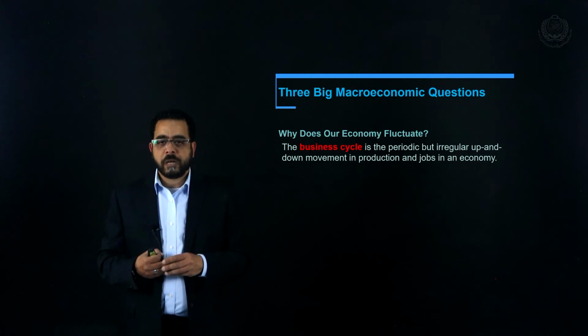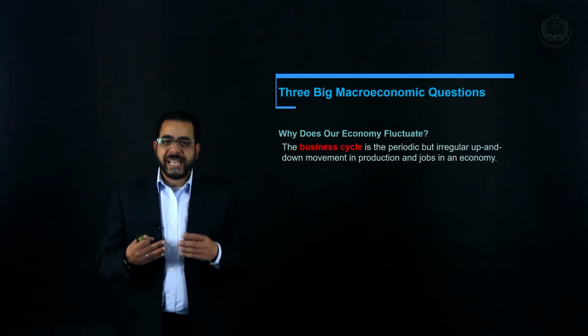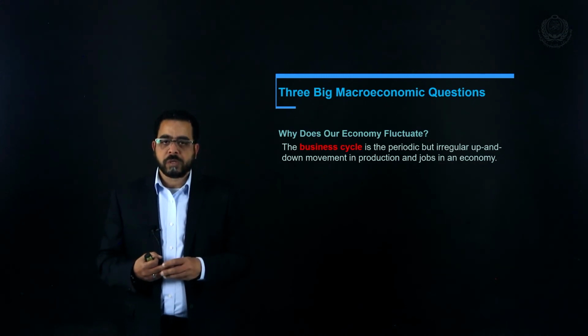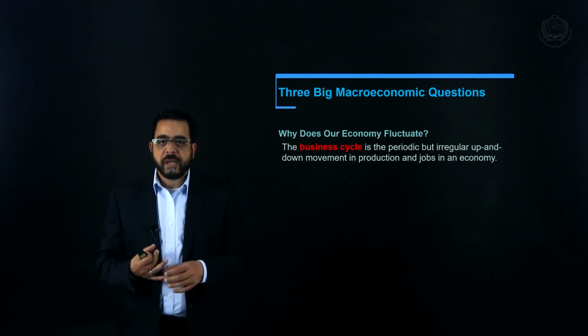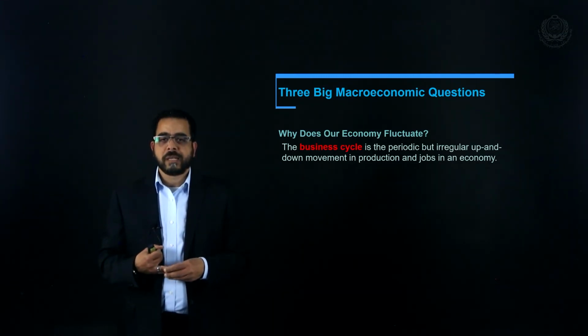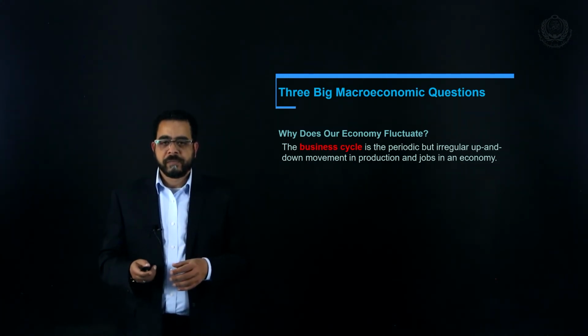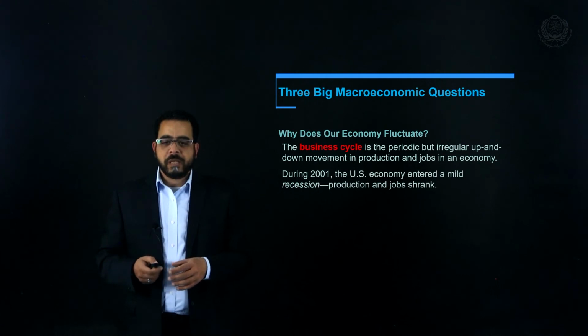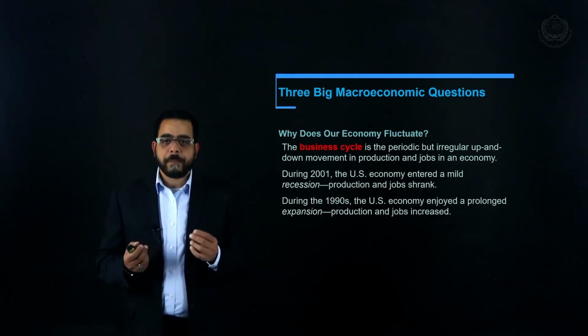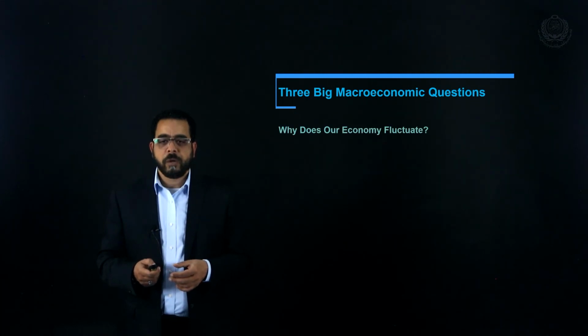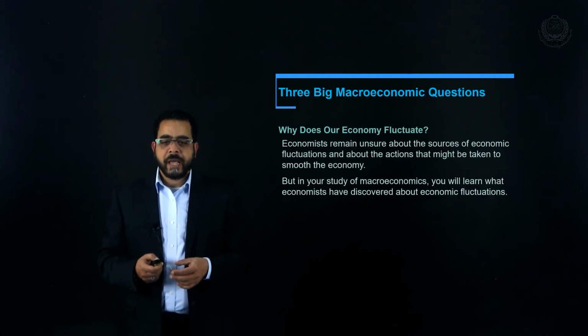We're going to talk about the explanation of this fluctuation, the multiplier theory, the new classical theory, aggregate supply and aggregate demand.